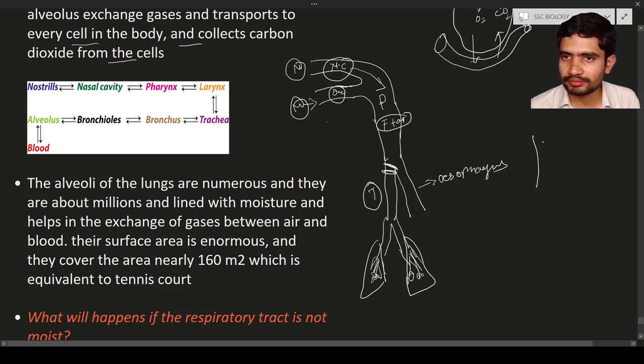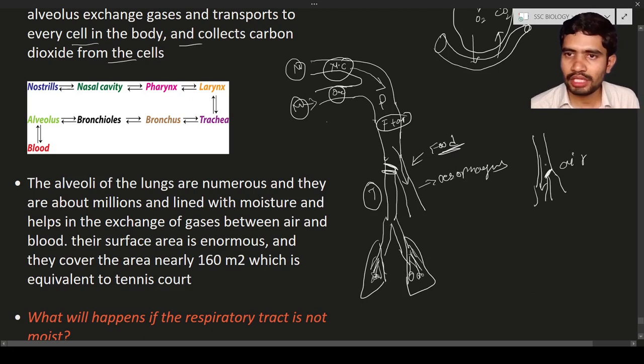Let us consider this is the pharynx. When the person is eating food material, the epiglottis is in one position. When the person is not taking food and is just breathing, the epiglottis will be in this way, so the air enters in this direction, and the food and water enter in the other direction when the person is drinking or eating.